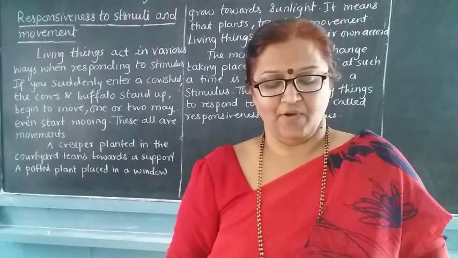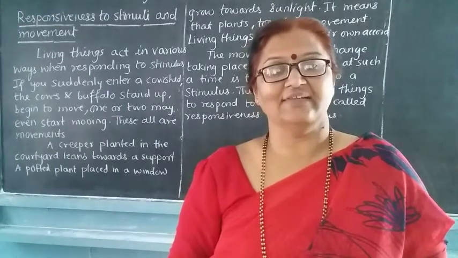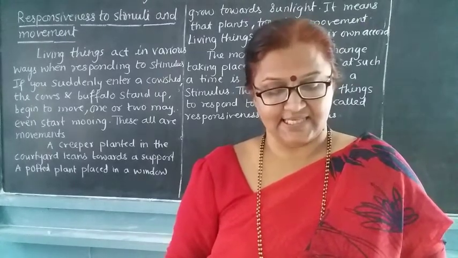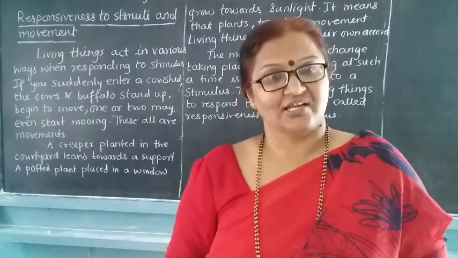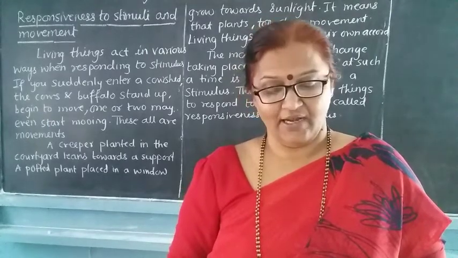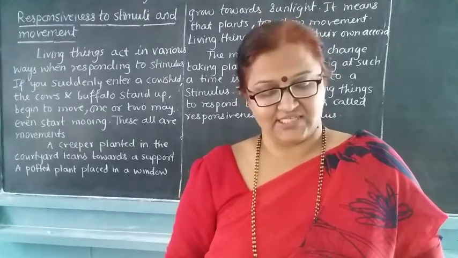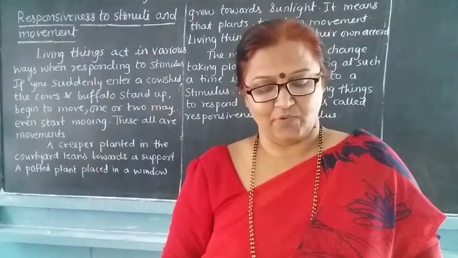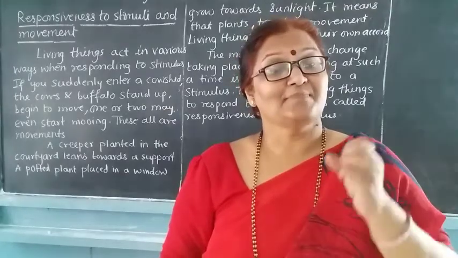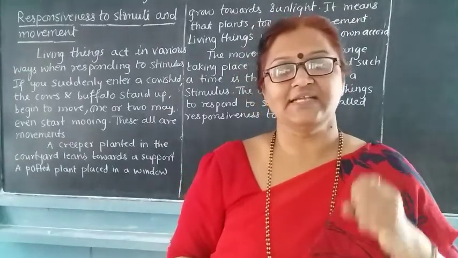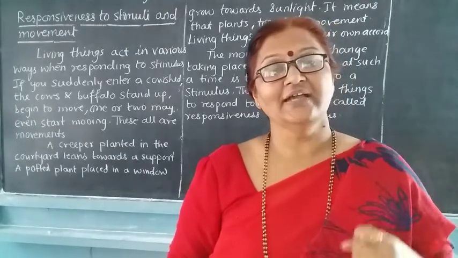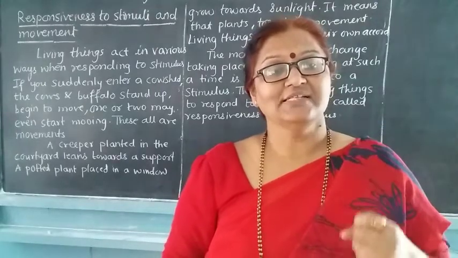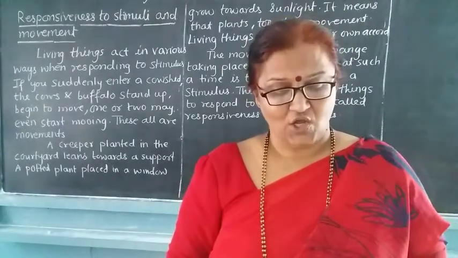Living things are made up of small units. We know that the bodies of living things are made up of small cells. Cells are the structural and functional unit of our body. All the actions and processes in the bodies of living things are carried out with the help of these microscopic cells. That means cells are working in our body, and due to the working of the cells, our functions are going on.